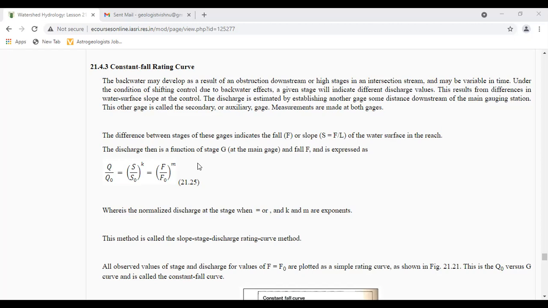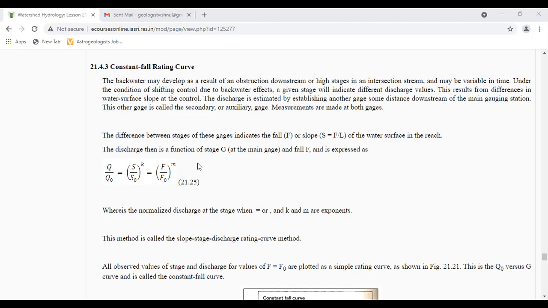This results from differences in water surface slope at the control. The discharge is estimated by establishing another gauge some distance downstream of the main gauging station. This other gauge is called the secondary or auxiliary gauge. Measurements are made at both gauges.